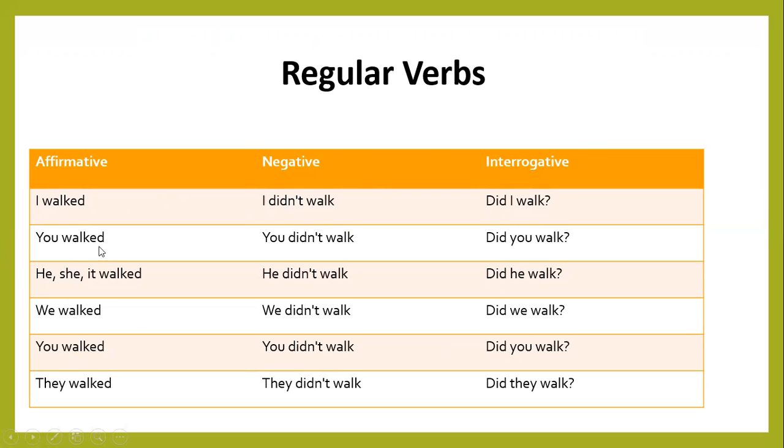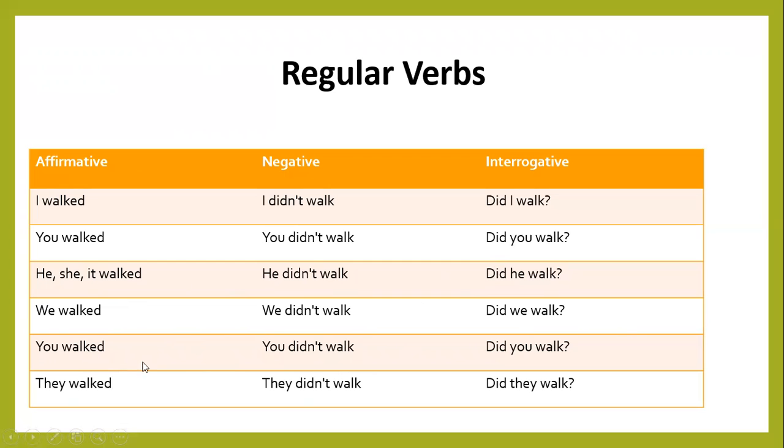You walk, you didn't walk, did you walk? He, she, it walked. He didn't walk, she didn't walk, it didn't walk. Did he walk? We walked, we didn't walk. Did we walk?